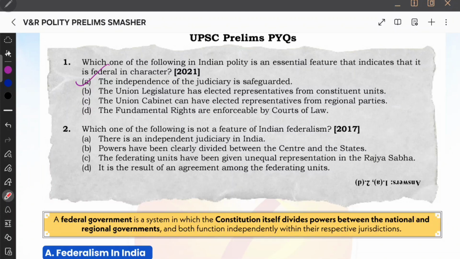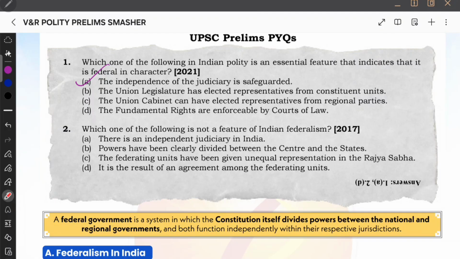Other options are also telling you like a union cabinet having elected representatives from regional parties. Fundamental rights are enforceable by court of law. See, you might be confused for B and C, but D, there is no confusion. Fundamental rights are enforced by court of law, but that doesn't mean it is ensuring federalism. Okay, so the best fitting option is independence of judiciary, which is safeguarding the separation of power. Therefore option A is the right answer.